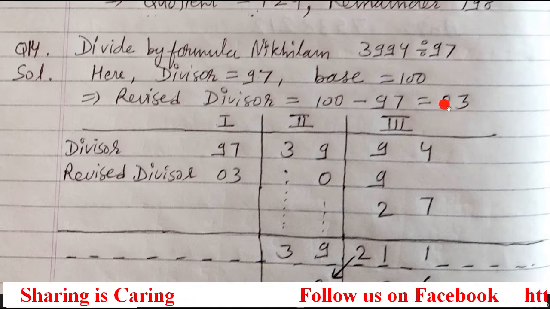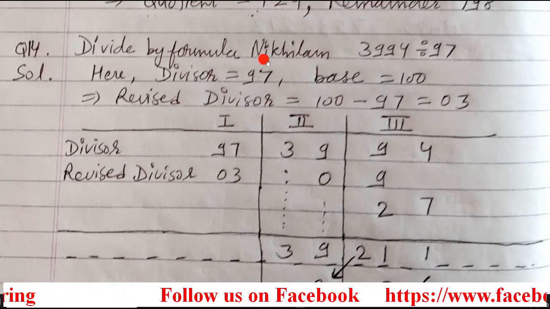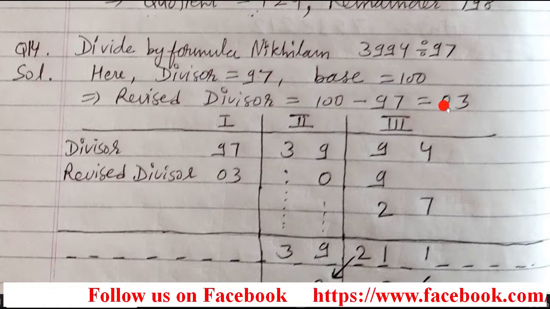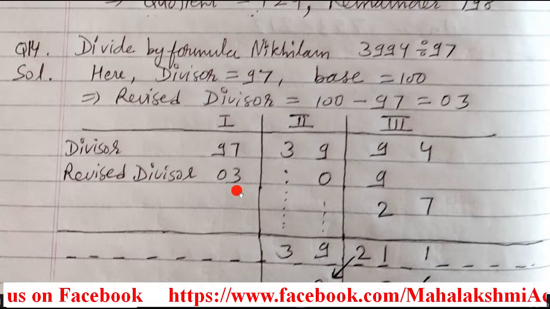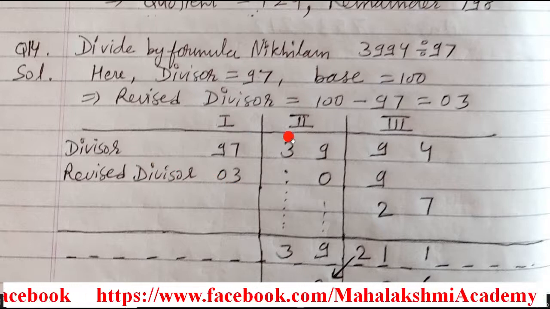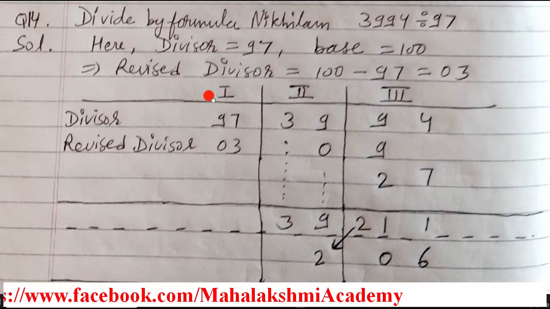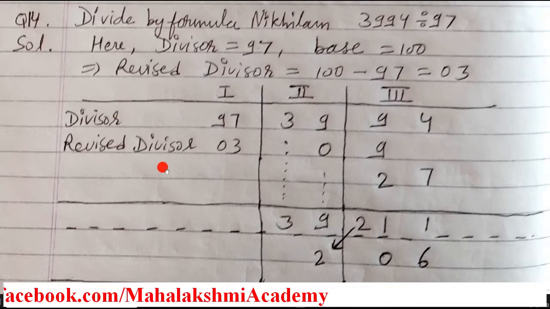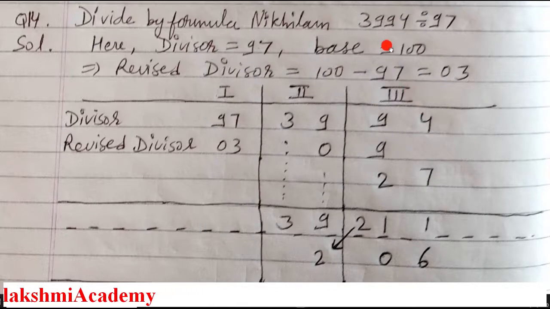Here don't ignore this 0. You have to learn that in Nikhilam method of division, if 0 appears here, 0 has meaning here. So 0 you have to take. Now we'll move to the table format of Nikhilam method of division. In first section you have to write down the divisor and revised divisor. In second section and third section we have to write down the numbers from the dividend.